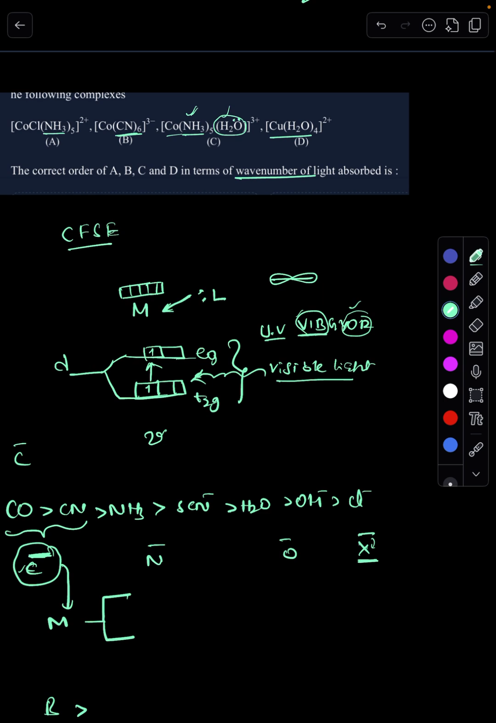But here cobalt is in the +2 oxidation state in this complex, and here +3. Whenever there is +3 charge, the size is smaller because the effective nuclear charge is more; the more positive charge attracts very strongly. Whenever the size is small, splitting will be more, because the d orbitals are near the nucleus, so whenever another atom approaches, splitting will be more. So the +3 oxidation state is there.